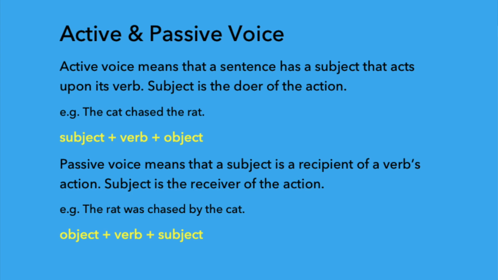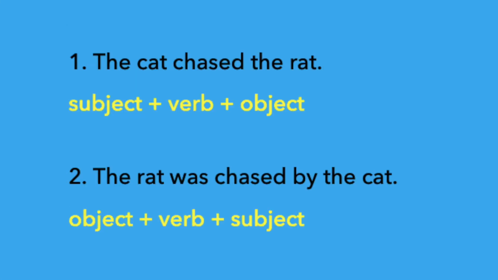In the first sentence, the cat is the subject of the verb chased and the rat is the object. In other words, the cat is the doer of the action. Who did the action? The cat. The cat did the action. What was the action? Chased. Okay. The rat is the receiver of the action. The cat did the action and the rat received the action.